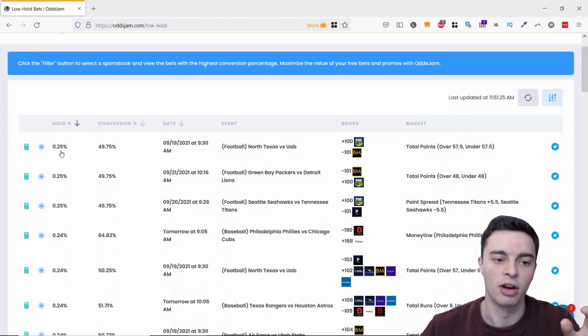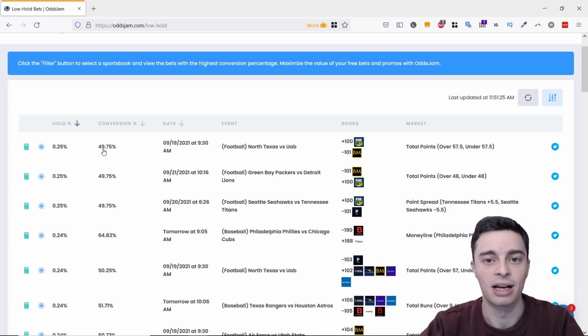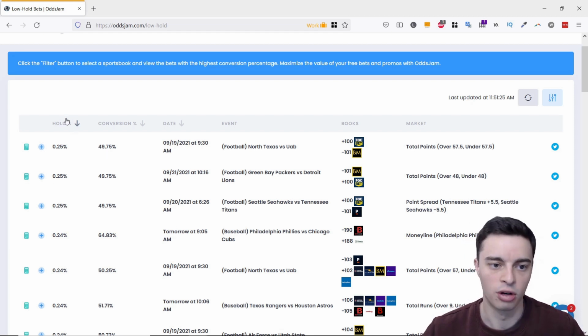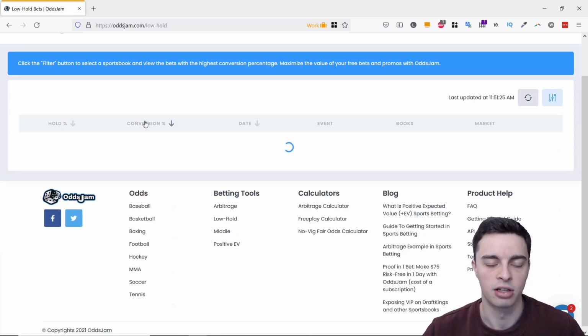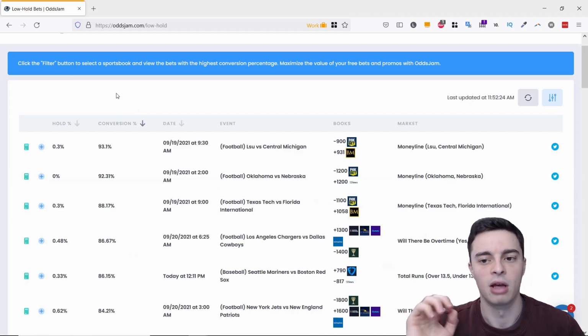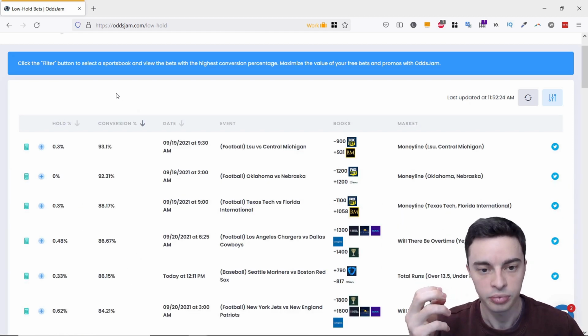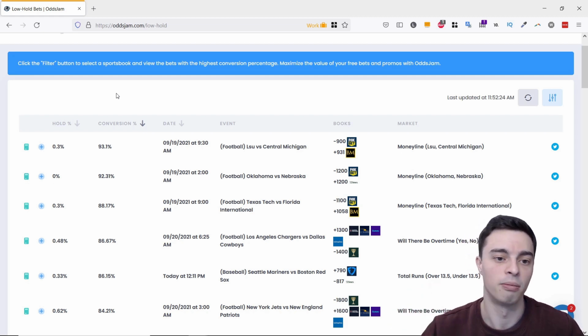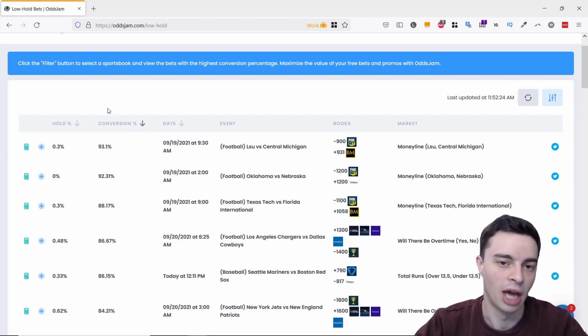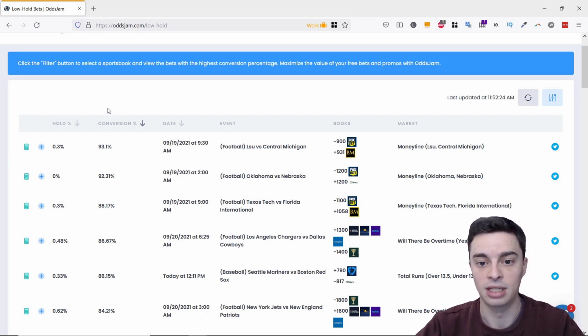For example, this first bet here only has 0.25% profit margin. As you can see, the line is very tight for this particular match, and you can see how much of the bonus you could expect to convert into cash that you could ultimately withdraw as profit. So you can sort it by hold here, or you can sort it by conversion rate as well if you want to see which bet would give you the most value for that particular bonus. So for example, this one here would give you back 93.1%. So if you had a $1,000 bonus, for example, you could conceivably turn that into $931 of actual profit, which is very, very useful.